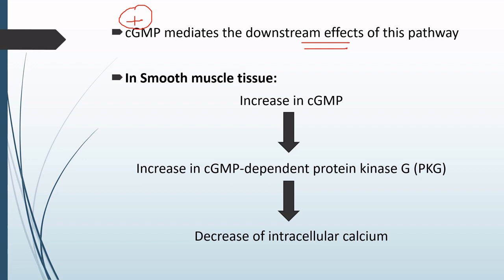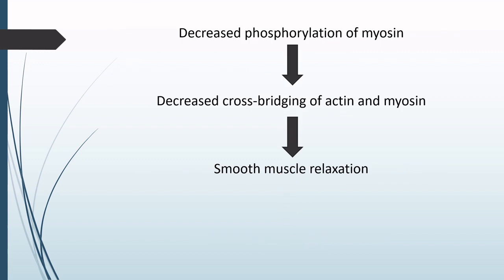So what are these downstream effects? Firstly, what happens in the smooth muscles? In the smooth muscles, once there is an increase in the cyclic GMP, it causes an increase in the cyclic GMP dependent protein kinase G. Due to this increase in the protein kinase G, there is a decrease in the intracellular calcium.